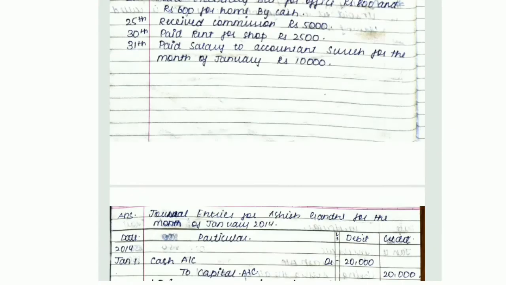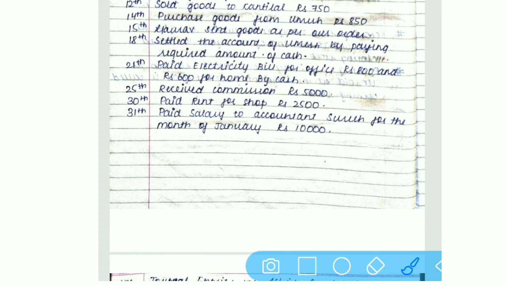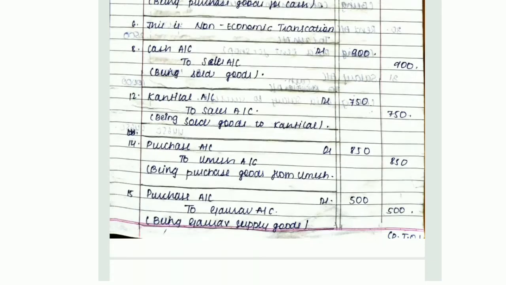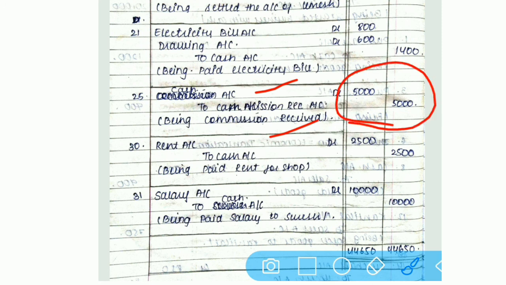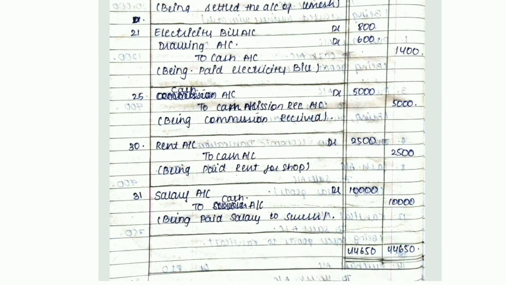January 25th, received commission of rupees 5,000. We have received commission. That means cash comes in the business. So cash comes in the business, cash account debit, and amount of what received, that particular name is credited over here. So cash account debited and commission received account credited. So here you can see that cash account debit, commission account credit. Write down narration then. Received commission.